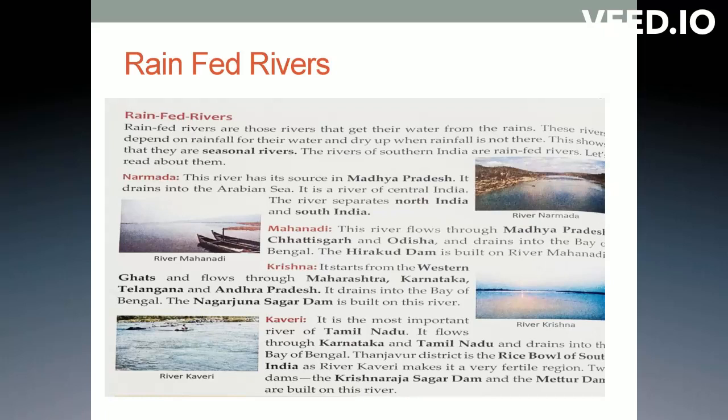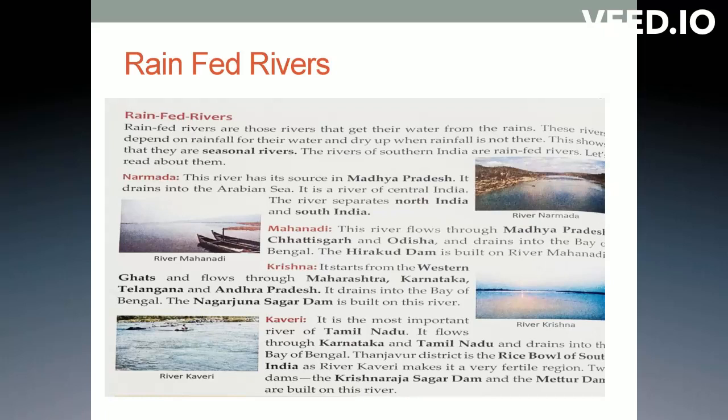And next one is Mahanadi. This Mahanadi river flows through Madhya Pradesh, Chhattisgarh, and Odisha, and finally the end point will be Bay of Bengal. The dam which is built on this river is Hirakud Dam. And next one is Krishna River. It starts from the Western Ghats and flows through Maharashtra, Karnataka, Telangana, and Andhra Pradesh. And finally, this river also drains to Bay of Bengal. And the dam built to control the water of Krishna River is Nagarjuna Sagar Dam. I think many of you are familiar with this dam.